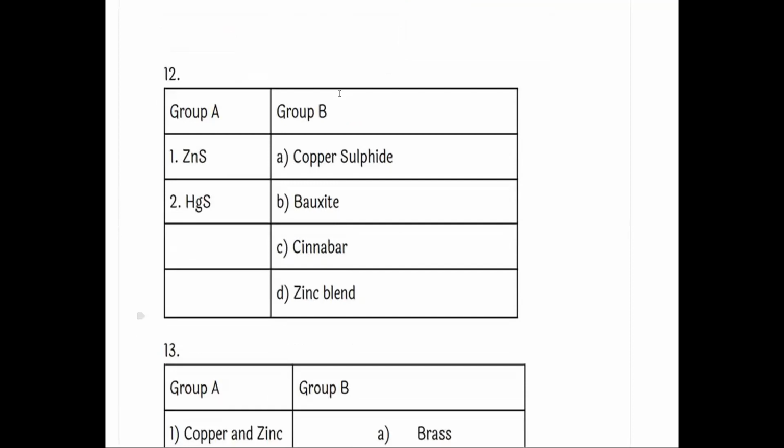Next question. Formula is given. We have to find out the name. ZnS is zinc blende. So this is the first one. HgS is cinnabar. So this is the second one. Bauxite and copper sulfide. Copper sulfide is CuS. Bauxite is Al2O3·2H2O.